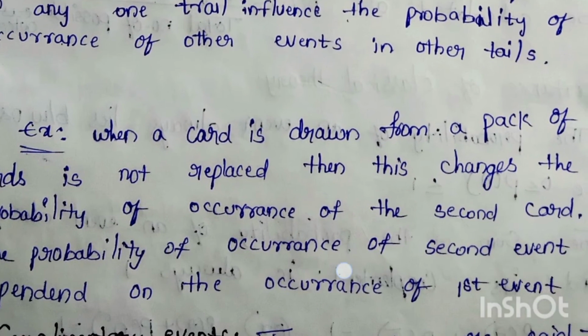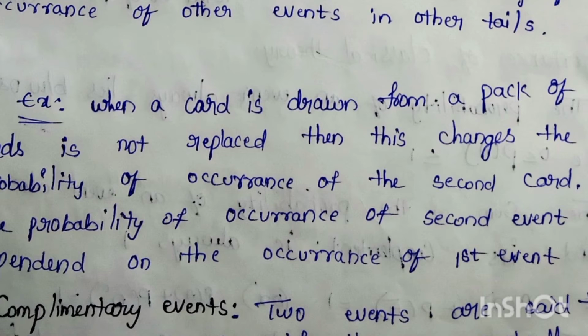For example, when a card is drawn from a pack of cards and is not replaced, this changes the probability of occurrence of the second card. Here the probability of occurrence of the second event is dependent on the occurrence of the first event.